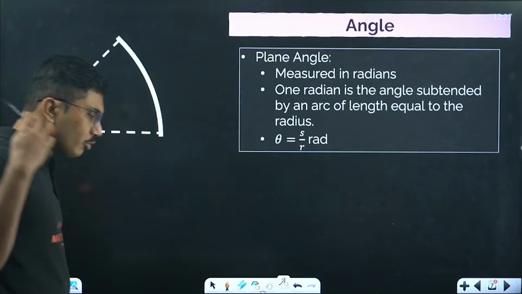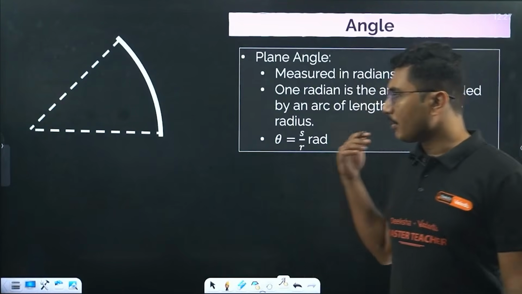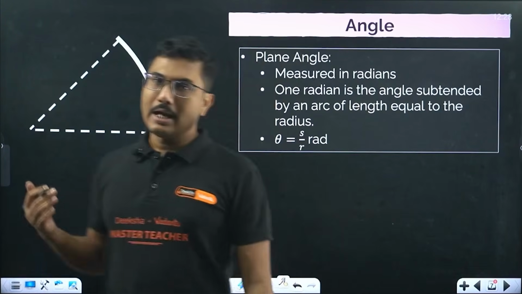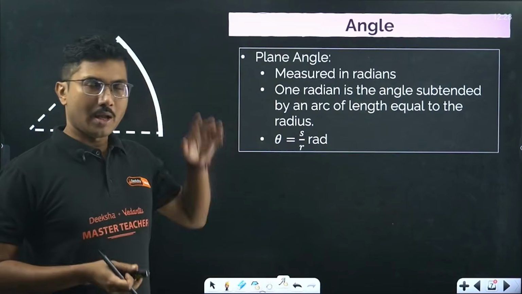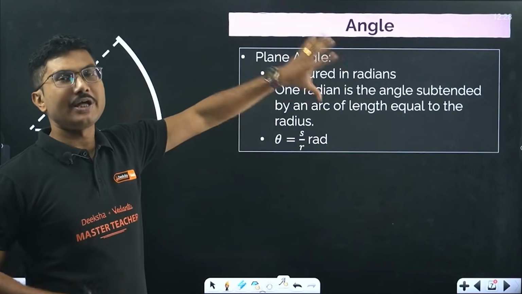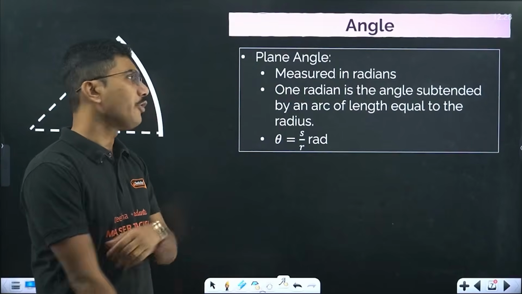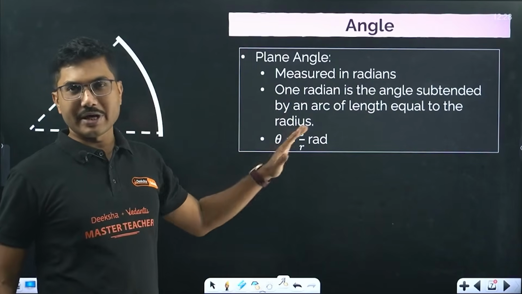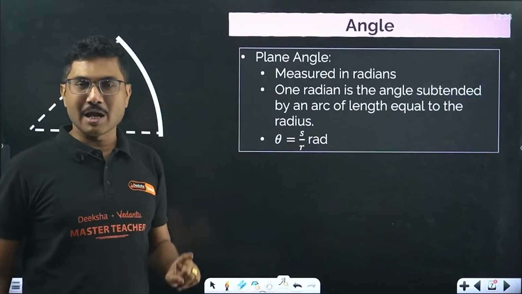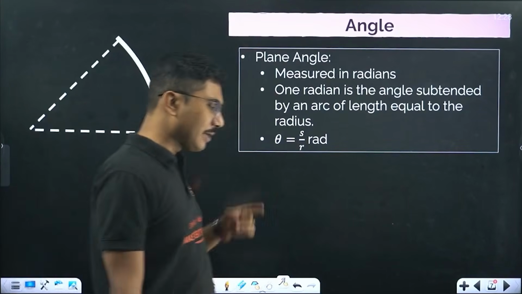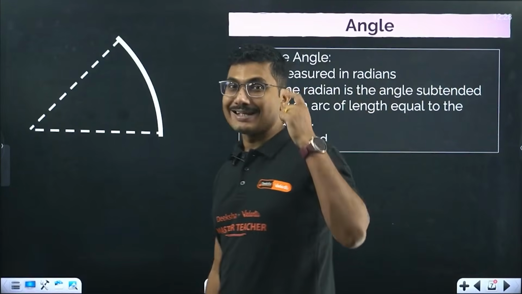Now there are 2 more units which are called supplementary units. Number 1 is angle. Okay, angle by dimension is a dimensionless quantity. Remember that even though it's a unit, by the method of dimension, it's a dimensionless quantity. So even though you can measure it, even though it has a value, even though it has a unit, fundamentally it is a dimensionless quantity. So if they ask you to name a quantity which is dimensionless but has a unit.